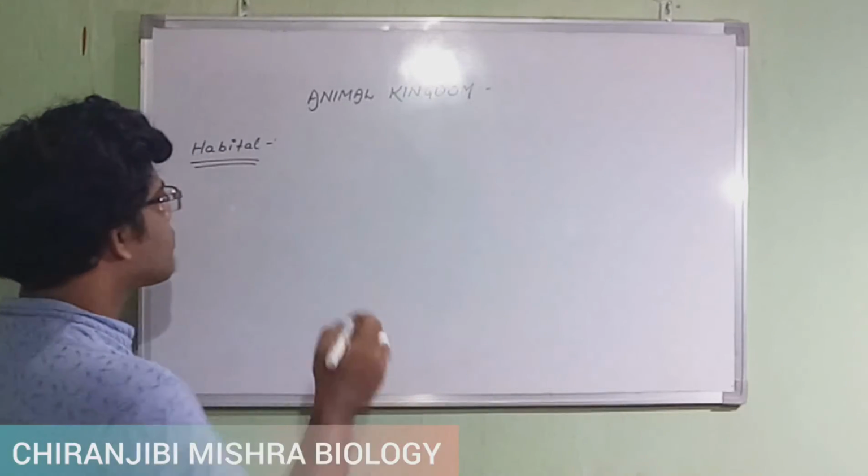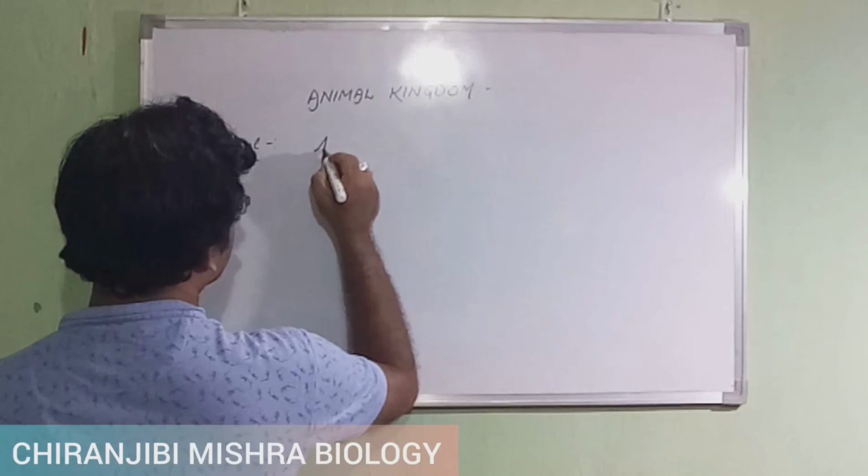Yes or no? Different types of parameters, criteria and aspects are there, on the basis of which we have already divided the entire organisms. We have divided all organisms on the basis of habitat. So the first habitat is known as aquatic.